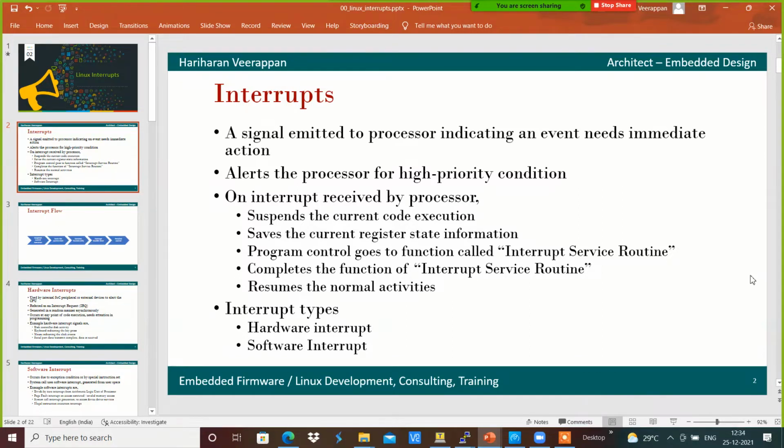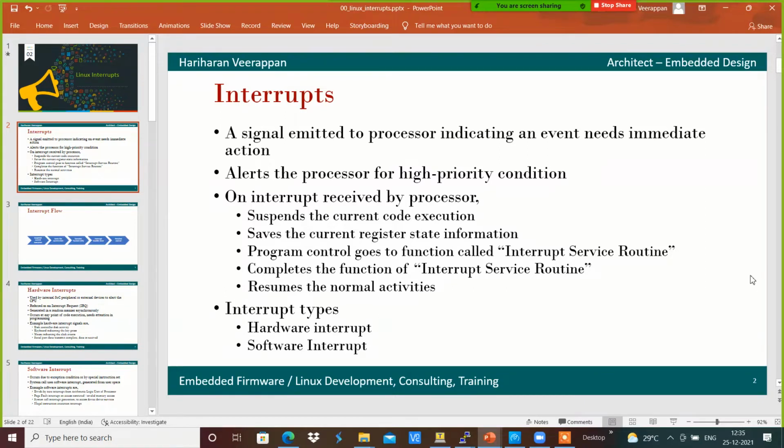All the register information is saved, and then it transfers control to the interrupt service routine. Once the interrupt has been serviced, it returns to the normal execution from where the code got suspended, and continues the execution.